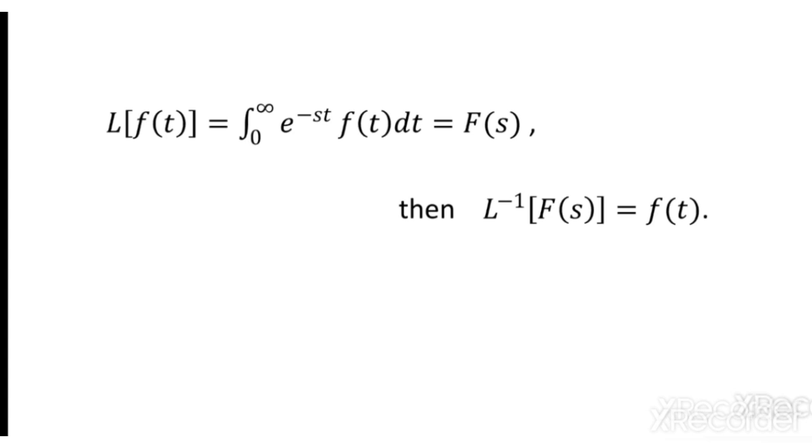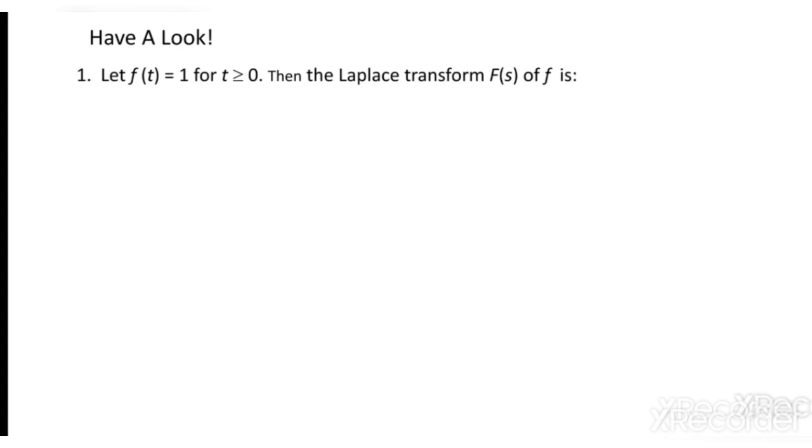So F of s is nothing but the transform of f of t. I can now apply this to some basic or elementary functions and get the Laplace transform. These results are only required; it's not necessary to integrate and get them each time, but I apply it to some simple functions. So let us take f of t equal to 1. How do we get the Laplace transform?